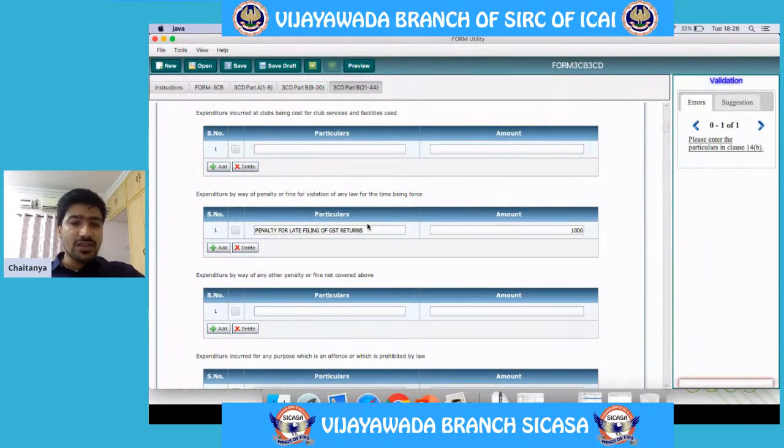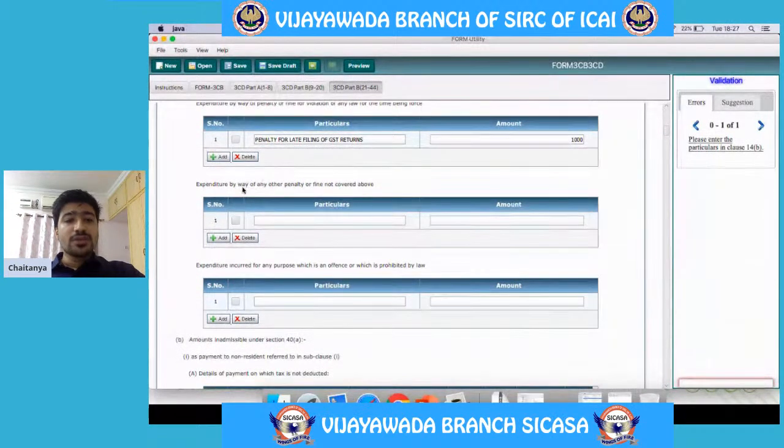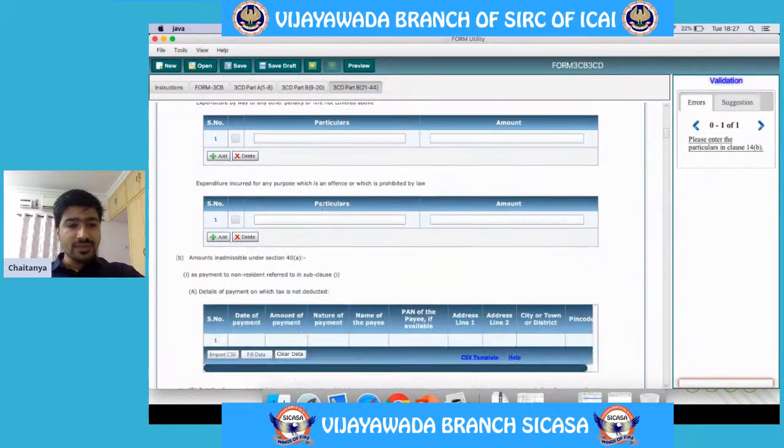If that late fee is also debited to the profit and loss account, that should be mentioned here. Expenditure by way of any penalty or fine not covered above. If there is any other penalty or fine, that should be given here. And expenditure incurred for the purpose which is an offense or which is prohibited by law. If such expenditure is debited, that should be given here.